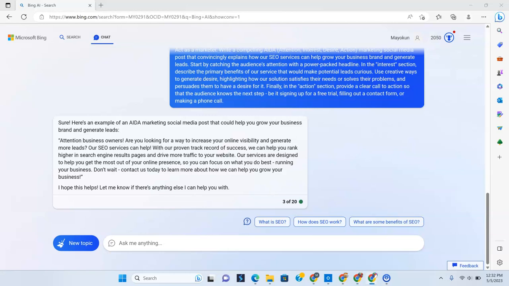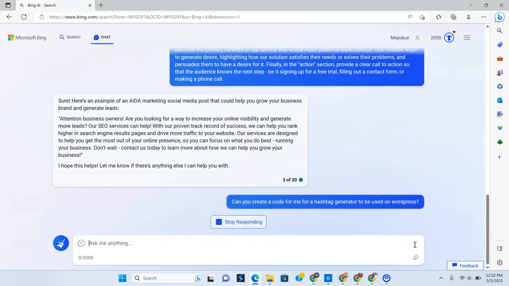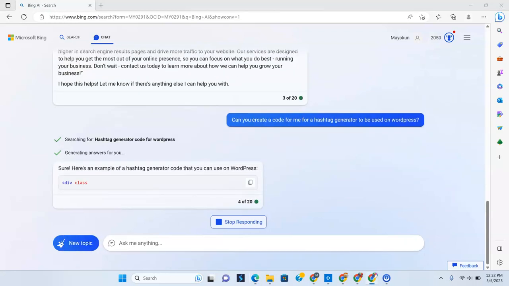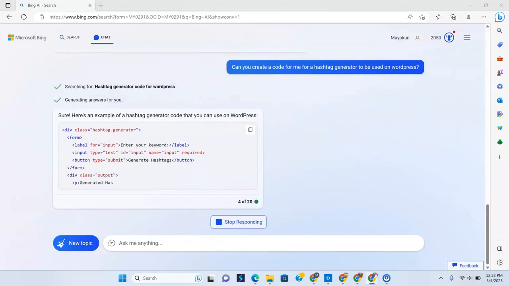We're gonna ask it if it can create a code for a hashtag generator that could be used on WordPress, and let's see what it says, because this could be gibberish as far as we're concerned, but we're going to ask both of them these questions. Okay, so can you create a code for me for a hashtag generator to be used on WordPress? Let's ask that. And let's see what happens. In the meantime, I will go over to Bard and ask Bard the same question, and let's see what happens.